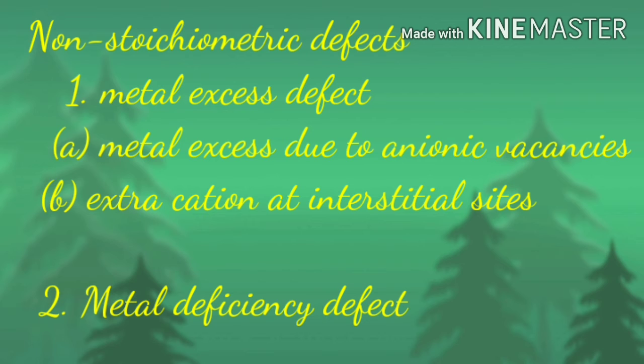So we can check each one by one. First, metal excess due to anionic vacancies. Let us closely examine the case. When NaCl or KCl is taken and heated in an atmosphere of sodium vapor, the sodium atoms will deposit on the surface of the sodium chloride crystal.